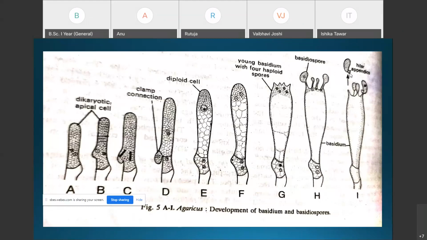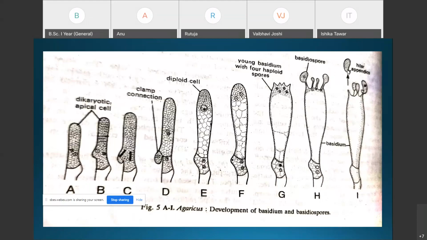Then the basidiospore is suddenly shot away from the sterigma. Due to the presence of that liquid, the drop gradually enlarges, due to which the basidiospore is suddenly shot away. The four basidiospores of a basidium are dispersed in rapid succession.